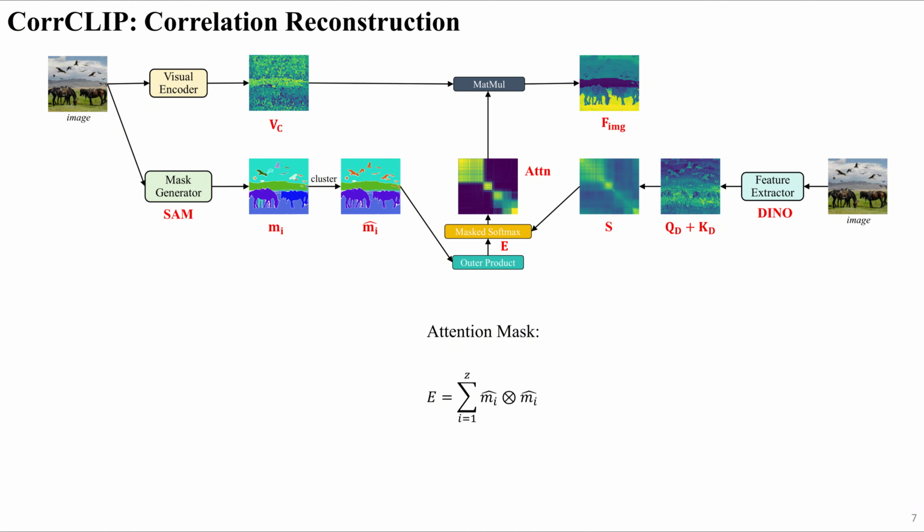To do this, we leverage a powerful class-agnostic mask generator like the Segment Anything model. It provides a set of object-level masks for the image. By forcing attention to only happen within each mask, we create hard boundaries that effectively prevent most interclass correlations. We also merge highly similar masks to better approximate class-level regions.